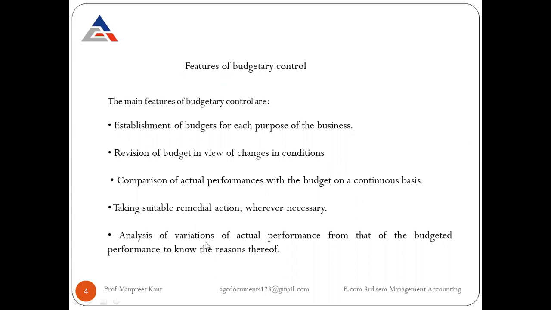The next point is analysis of variations of actual performance from the budgeted performance to know the reasons therefor. Why do we compare actual performance with budgeted performance? The basic purpose is to analyze the number of variations, that is, how much has increased in the report and how much has decreased. Those variations help to determine the actual performance, through which the budgeted performance should be known by the organization.